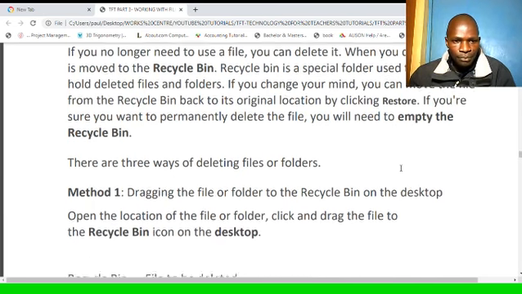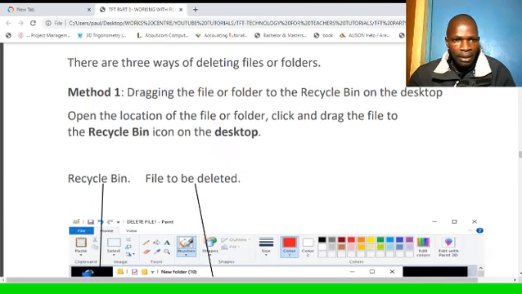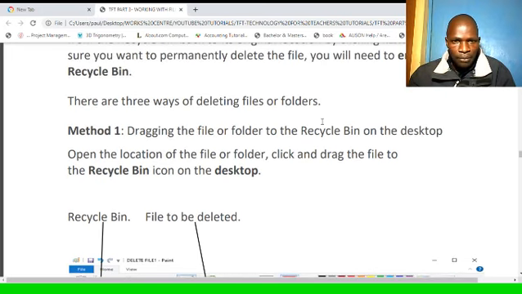I want to show you the recycle bin, just before seeing that one,